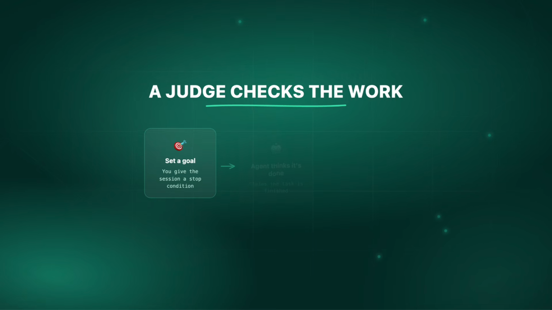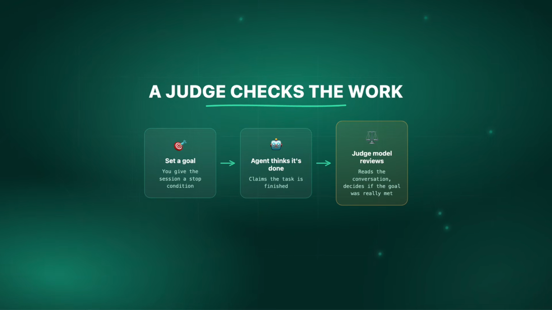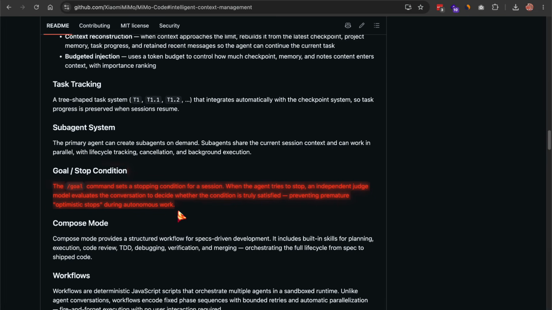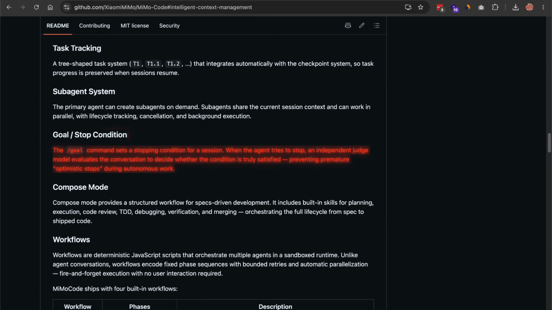When the agent thinks it's done, a separate judge model looks at the conversation and decides whether the goal was actually met. That stops the agent from quitting early and telling you it finished when it didn't.